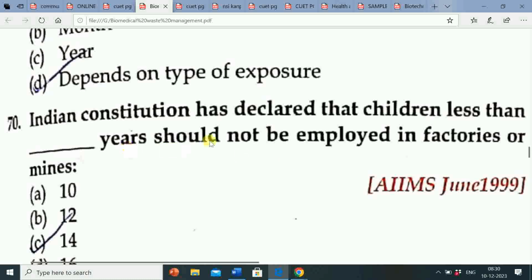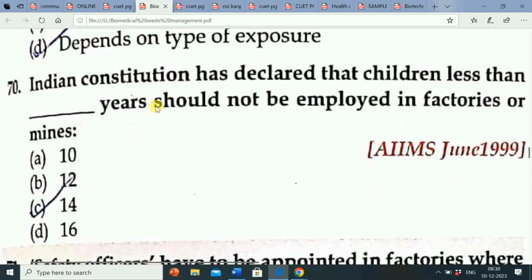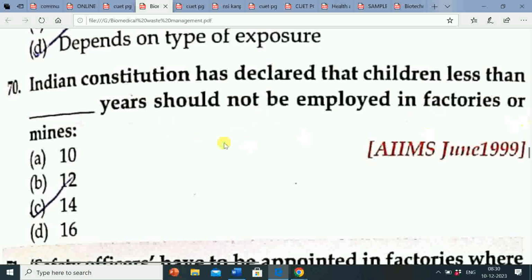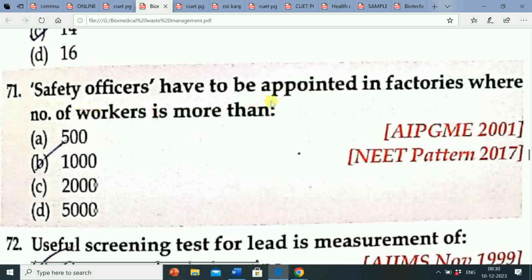Next question: the Indian Constitution has declared that children less than dash years should not be employed in factories or mines. Options are A 10, B 12, C 14, D 16. So the correct answer is option C, 14. The Indian Constitution has declared that children less than 14 years should not be employed in factories or mines. Next question: safety officers have to be appointed in factories where the number of workers is more than.